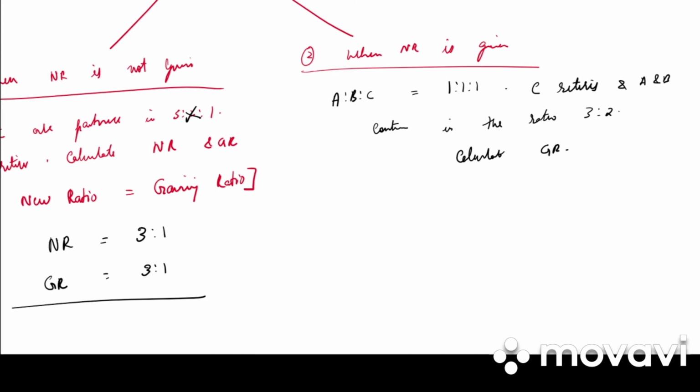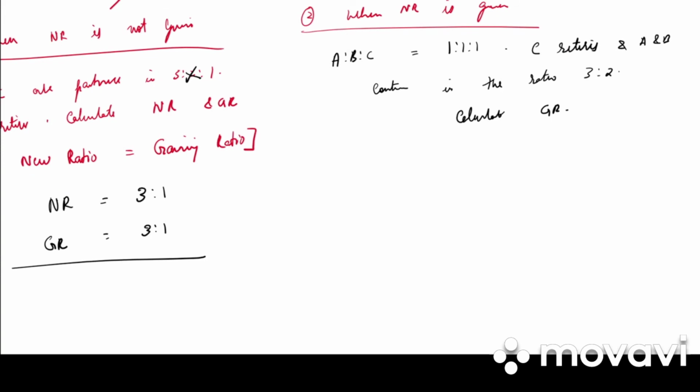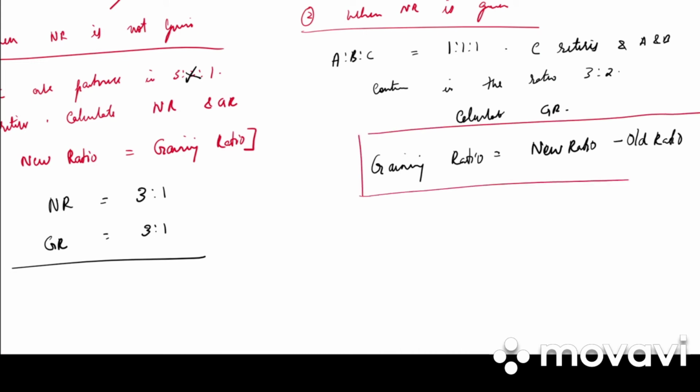Calculate gaining ratio. Here the new ratio is given, and the old ratio is also given. Take down the formula: gaining ratio is equal to new ratio minus old ratio. Very important formula. How did we calculate sacrificing ratio? Sacrificing ratio was old ratio minus new ratio.